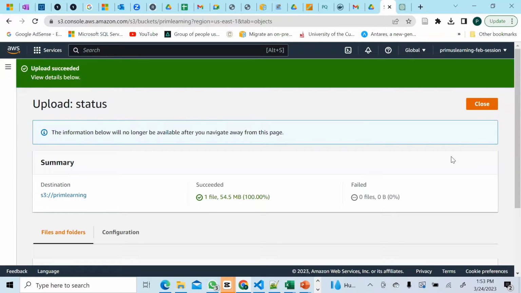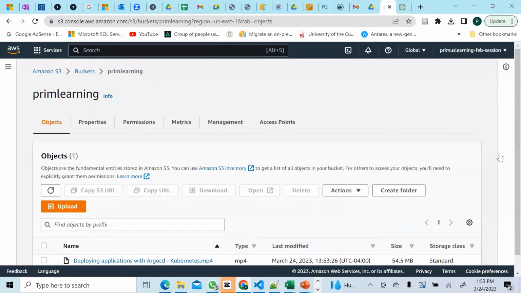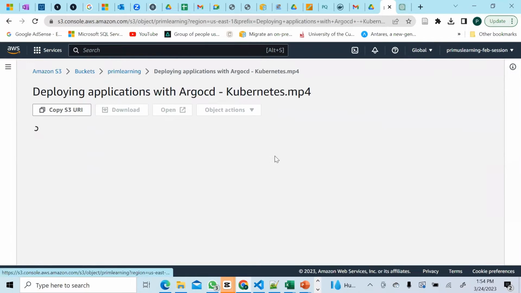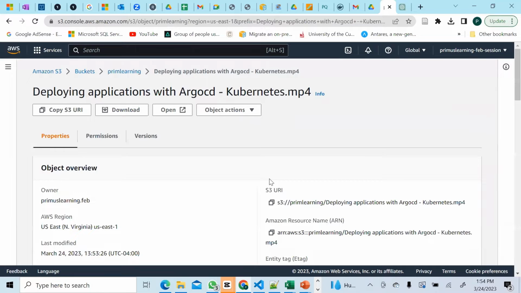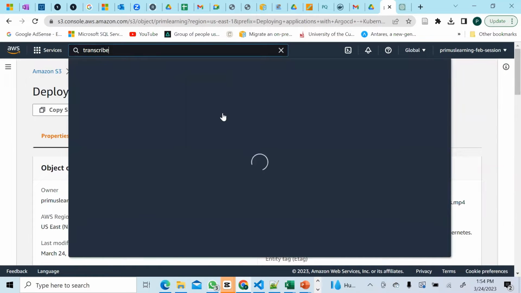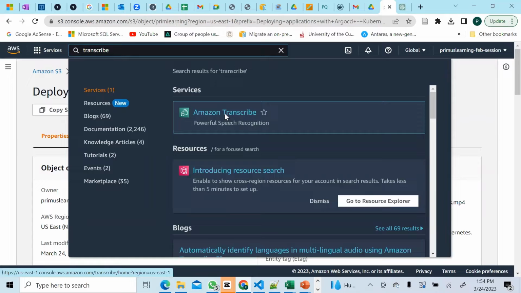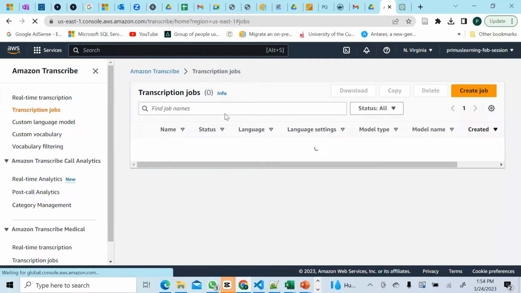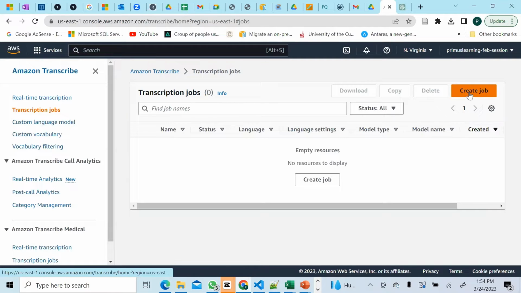So what you want to grab here is the video URI, the S3 URI for this video. So it's a link here, this link right here. This is what you want to grab and head back to Transcribe. So let's go back to the Transcribe dashboard. And in the Transcribe dashboard, you want to create a job.